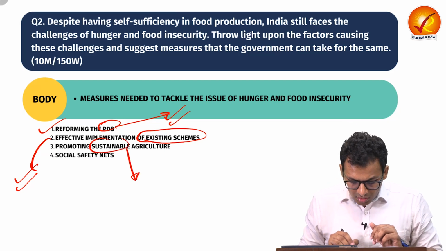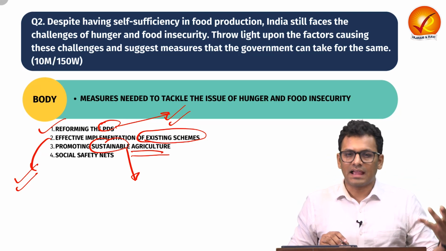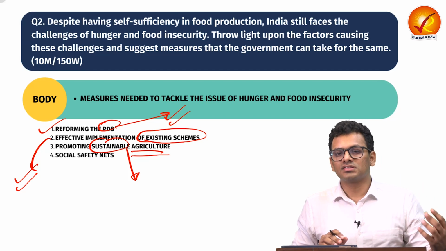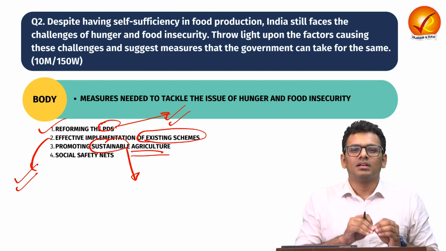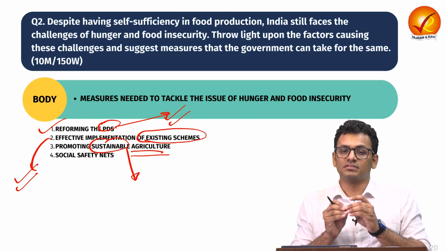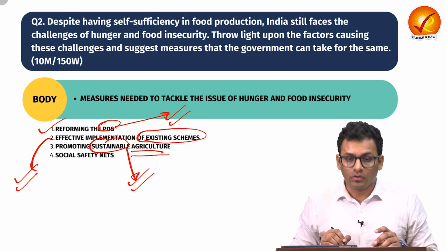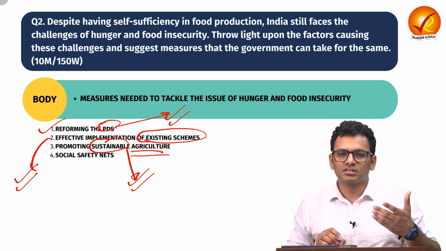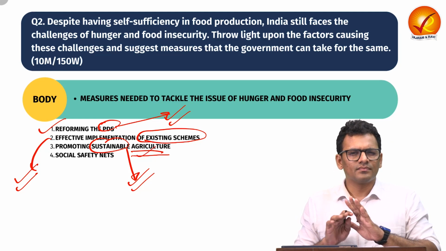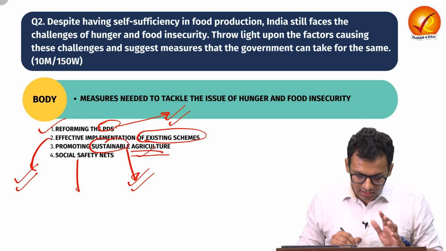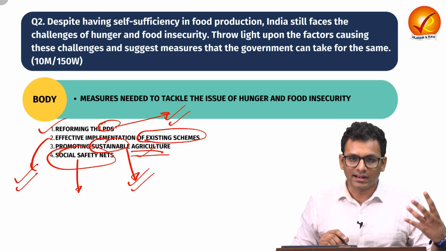Then we can also talk about promoting sustainable agriculture, as we have seen how climate change is disrupting agricultural output. Sustainable agriculture forms can ensure there's conservation of soil, there's conservation of different ecological resources. At the same time, we also have sufficient food production to ensure sustainable livelihood as well as eliminate the problem of hunger. Then there is another innovative solution that we can add, which is a social security net.